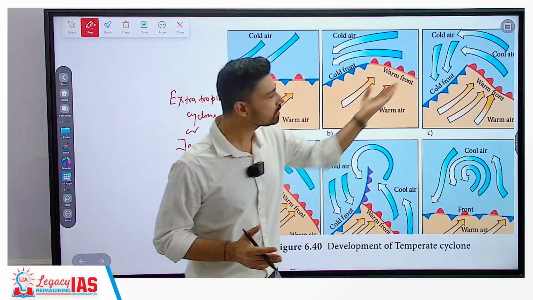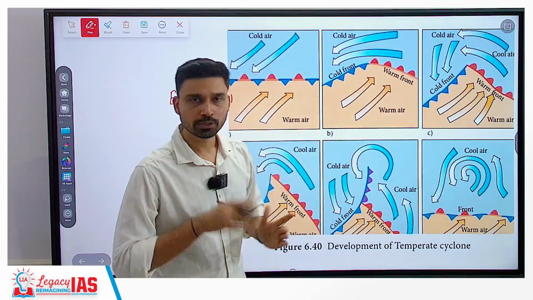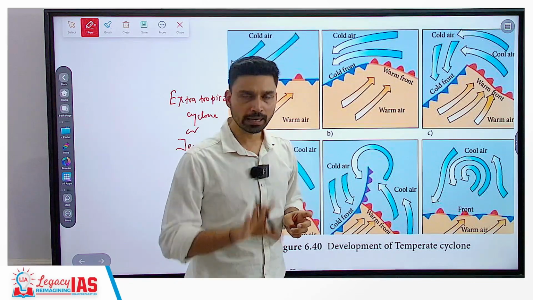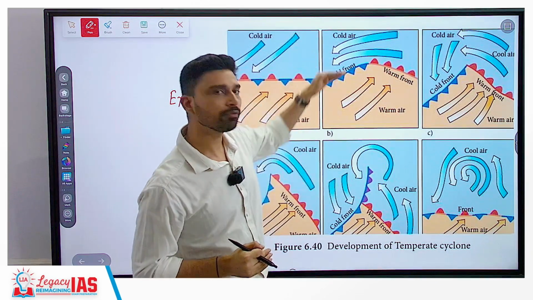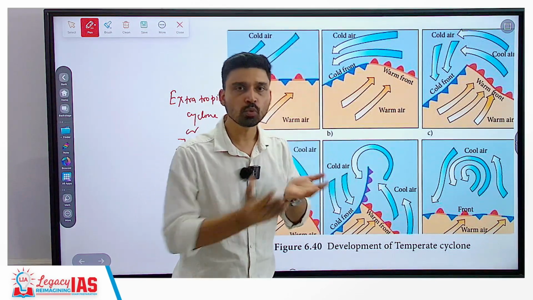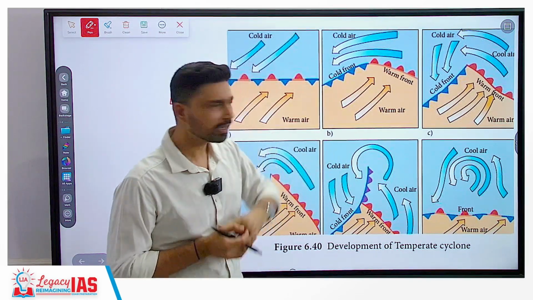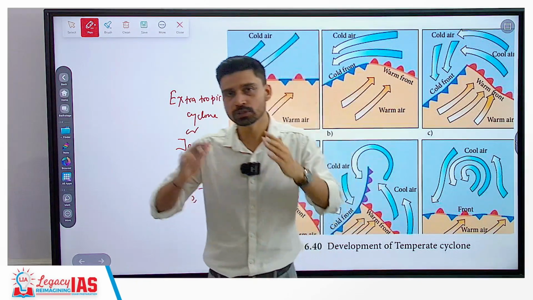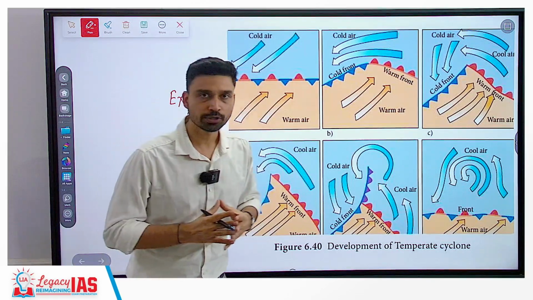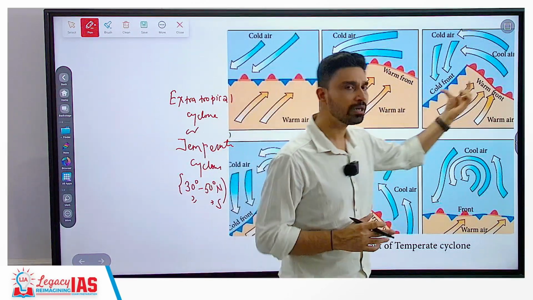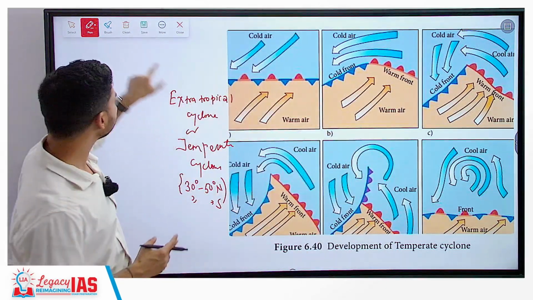Now when the warm air is very active, it results in the formation of a front-like structure that is called a warm front. So air rises at a slow, gradual rate. On the other hand, when the cold wind is moving at fast speed, there also warm air rises, but here the rise is much more rapid, and this front is called a cold front. To define in simple terms, a front refers to a sloping boundary along which two contrasting air masses coming from different directions converge. In the case of a temperate cyclone, the cold front and warm front itself converge, and that is why you have a circulation of wind around the temperate cyclonic system.